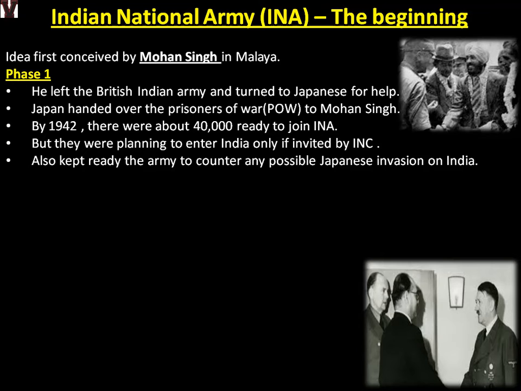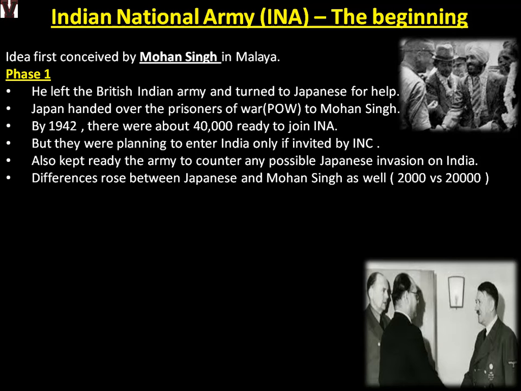Already they have been suffering for 200 years with the British. They did not want another supreme power to come and control the land of India. So differences rose between Japanese and Mohan Singh because they came to know Mohan Singh could go against the Japanese also. Also, the Japanese had initially promised they would give this much resources and this many people, but at the time of actual need they used to go back on what they promised. So there were small differences between Mohan Singh and the Japanese.